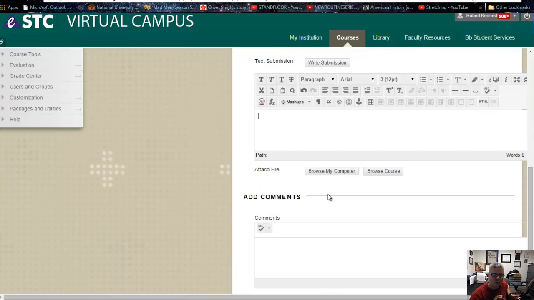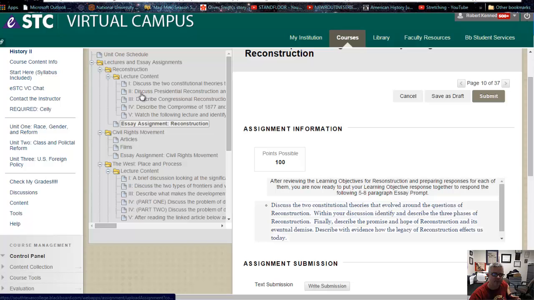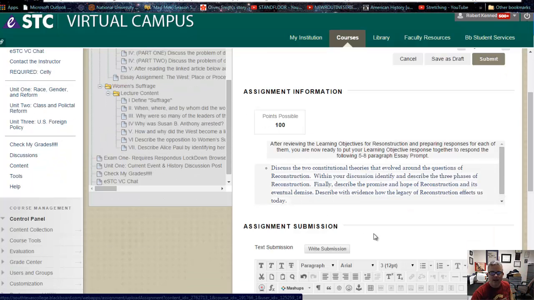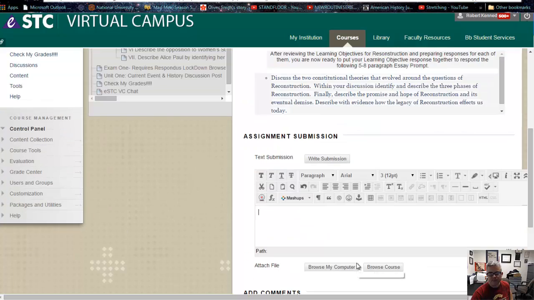So write up your responses to each learning objective, learning objectives 1 through 5. Some students actually label the learning objective, and that's fine. Learning objective 1, and they put the response underneath it. Learning objective 2, and they put the response underneath it. So on and so forth until they get to the last learning objective. You could do that if it's helpful to you. I don't require it. I know what I'm looking for, so if the information for each learning objective is there, that's fine. But if it's helpful to you for organization purposes, by all means, copy and paste the learning objectives and put your response underneath it. So you'll browse it, and you'll submit it.